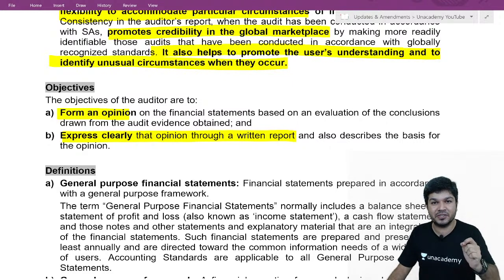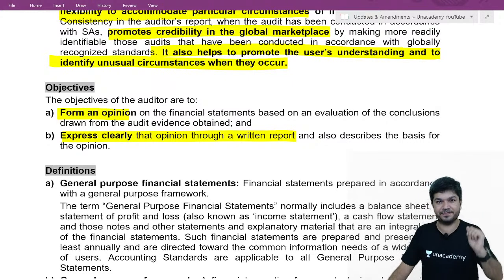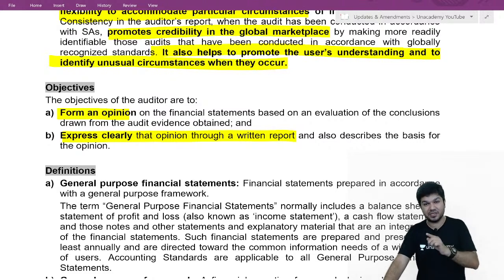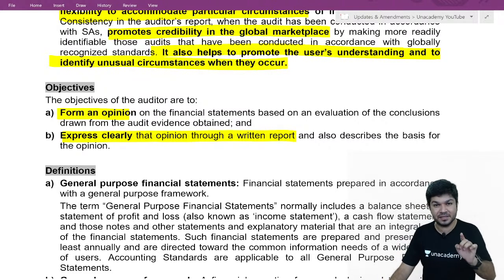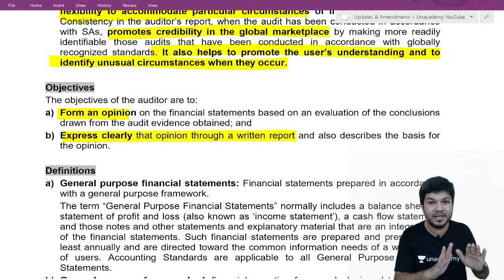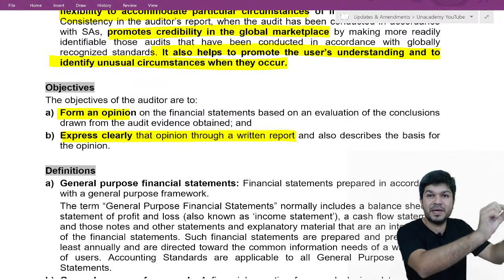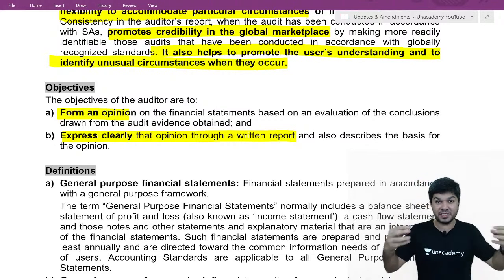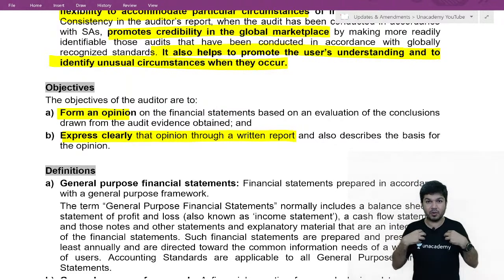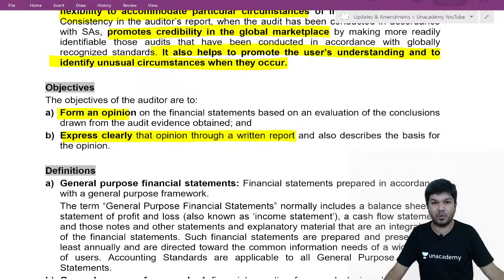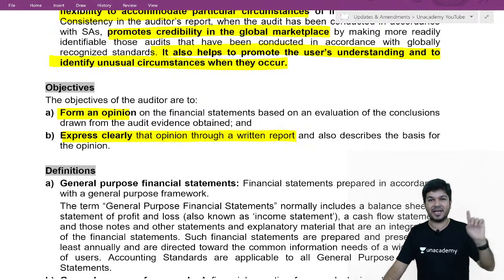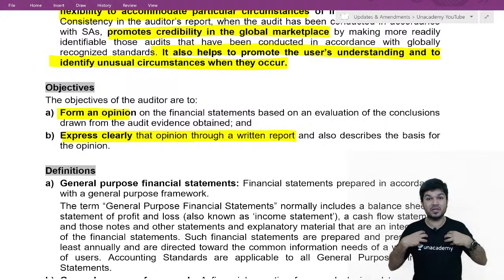Can there be a special purpose financial statement? Answer is yes. Special purpose financial statements are the financial statements prepared considering information need of a specific user. Imagine I wanted a loan. I go to my friend and say that I need a loan. He says, Niket, I'll give you the loan, but let me see your financials first. I gave financials to my friend.